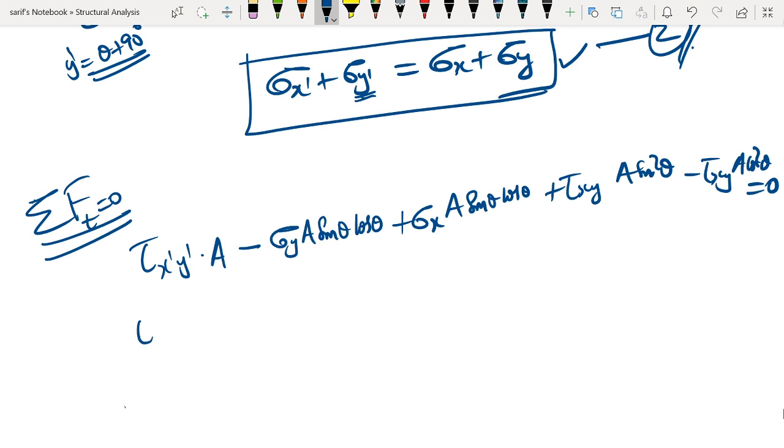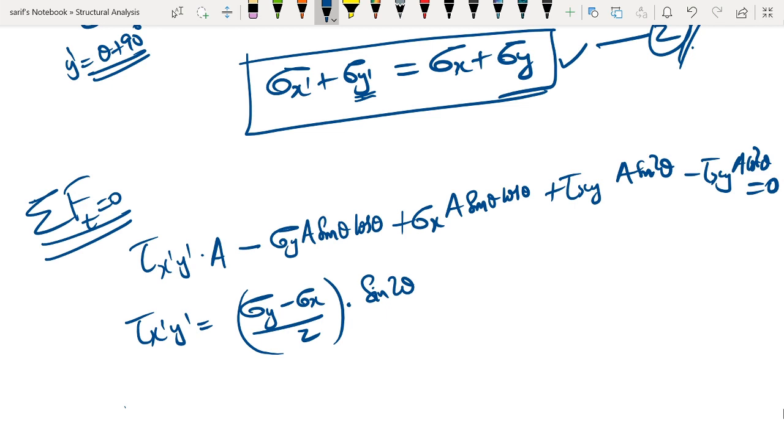Now if we try to simplify this, tau x dash y dash is equal to, if we take things to the other side, what we are going to get is sigma y minus sigma x divided by 2 into sine 2 theta plus tau xy into cos square theta minus sine square theta.